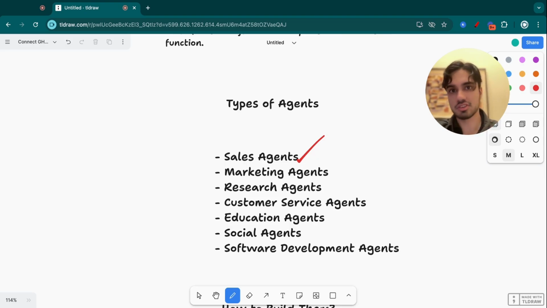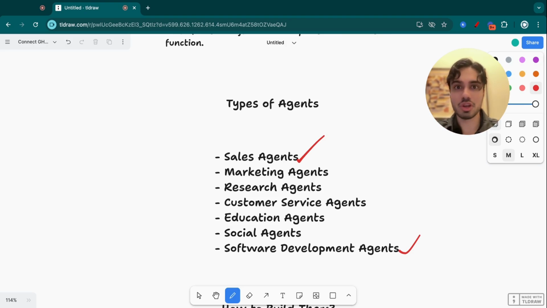So any job that has existed before will now be replaced or can be replaced by an AI agent. Customer service reps, research agents, a big one is software development agents. So now you can have these AI bots who write all the code to develop apps for you, to do software, to do debugging. You don't need programmers anymore. The agent has cut them out. The AI agent just does all of the programming.